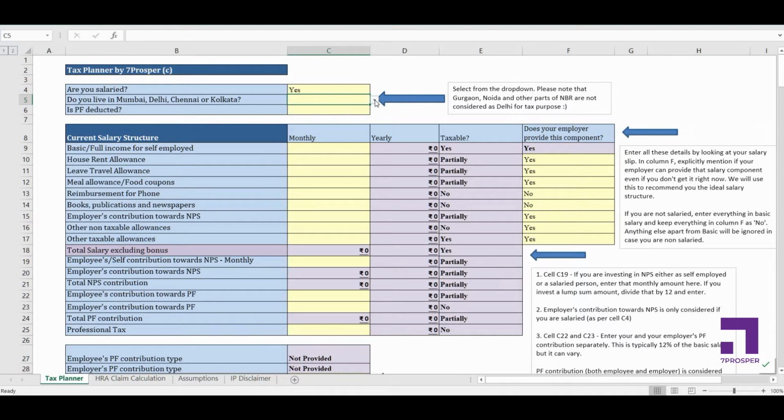So let's say I'm living in Gurgaon, I'll select this as no. This comes into the picture when we calculate the HRA. HRA deduction rates are different for metros and non-metro cities.